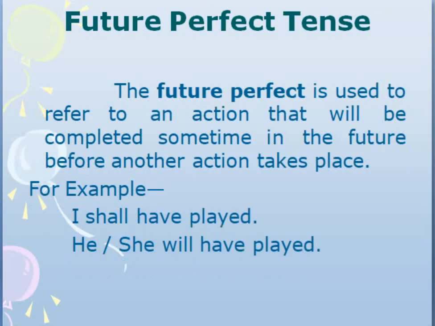Same way, future perfect tense. One thing I told earlier also, that future perfect tense always takes third form of the verb, irrespective of any subject. Now here will have shows the future tense. So I will have played, she will have played. This tells us that by the coming time, a certain time would be prescribed. By that time, so and so action would be completed. I will have played by the evening. I will have completed my work by 5 o'clock. So this is future perfect tense.